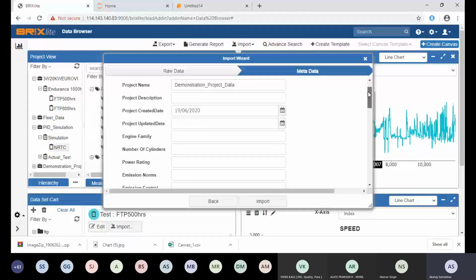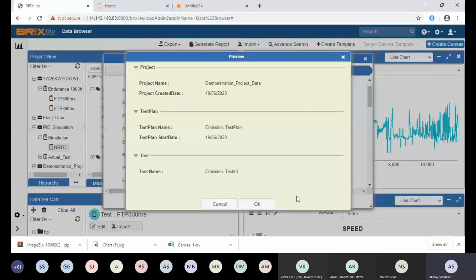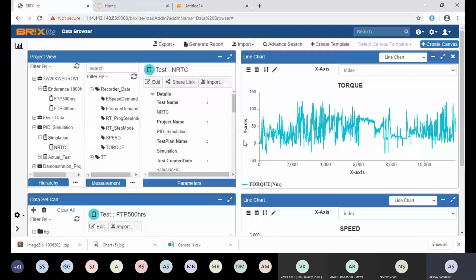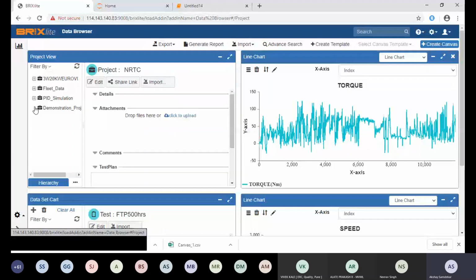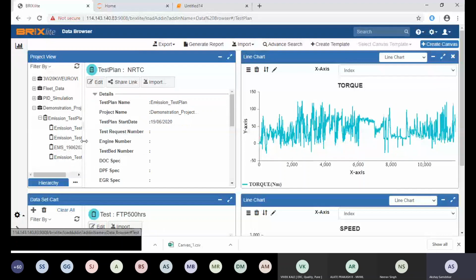So import. This shows you basic information about what you have inserted, and you can say okay. It is just a simple 2-3 step import, and your file gets imported into the system. You can see the message on the right side: file is imported. We selected the demonstration project and the emission test plan, and you can see emission test #3 is imported here. This was a CSV file.